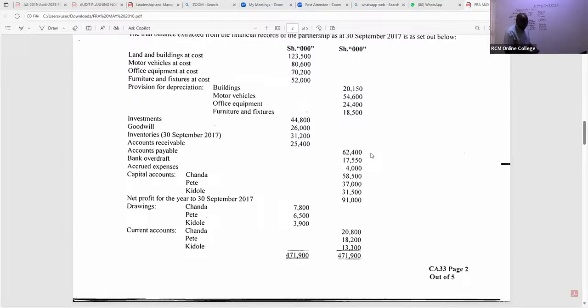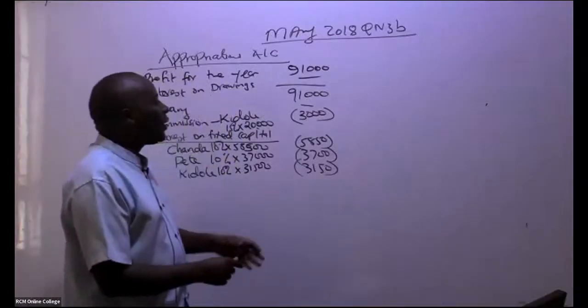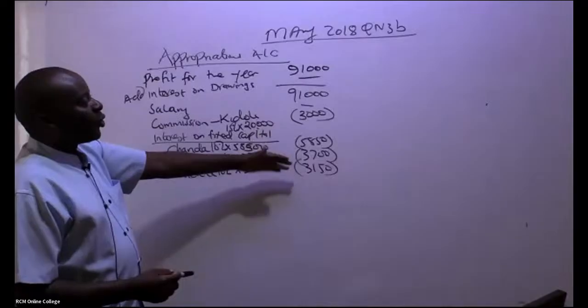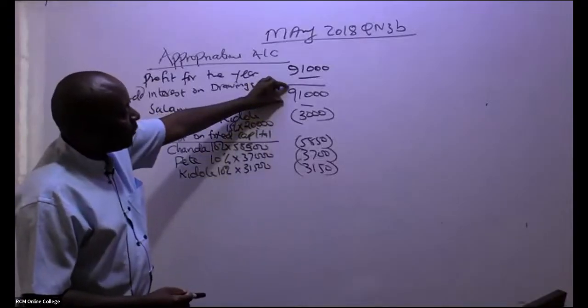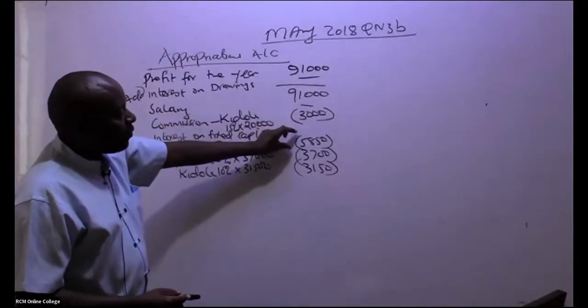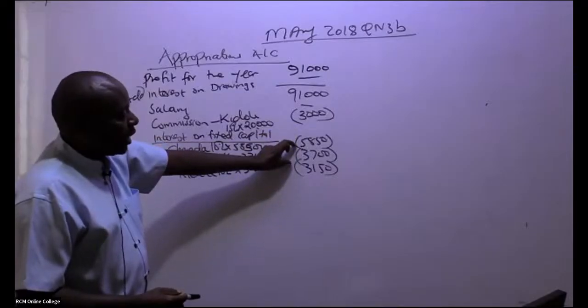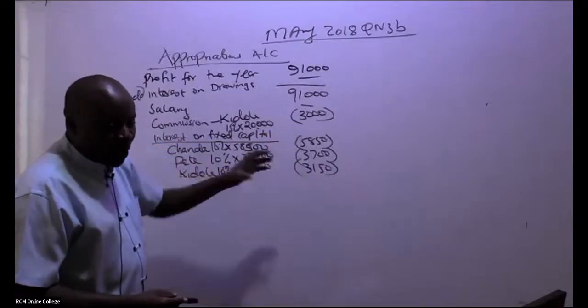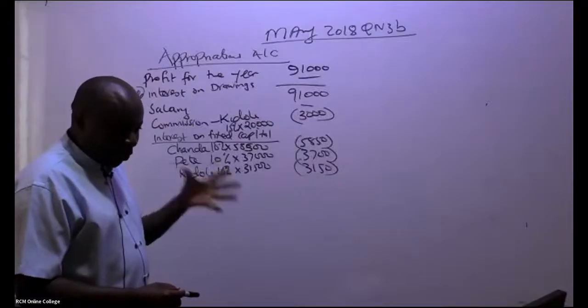And then, now, ladies and gentlemen, the only thing that is left is for us to see whether we have a surplus. So you'll be able to take this 91,000, you subtract 3,000, you subtract 5,850, you subtract 3,700, you subtract 3,150. Who can give me this surplus or loss?